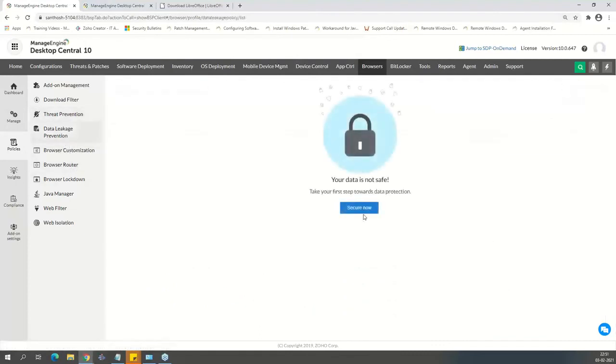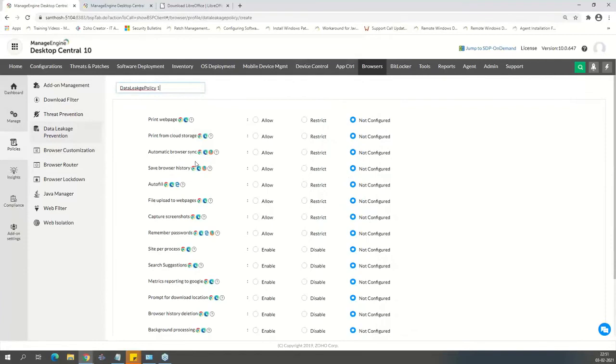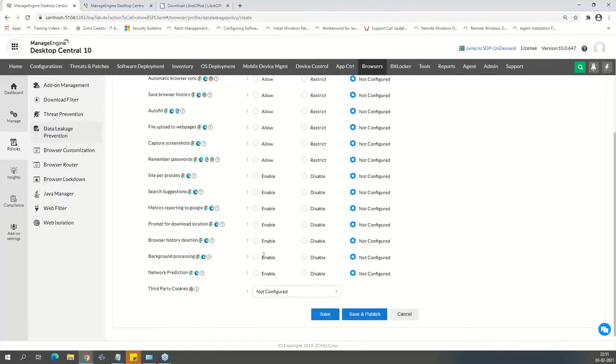Then data leak prevention. When it comes to data leak prevention, things like uploading and downloading, printing the web pages, clearing the cache, remembering the passwords, suggestions, prompt for download locations, browsing history. And one of the important things is this background processing, right? What is background processing? Chrome or Chromium based browsers have this ability to run the application even when the browser is closed.